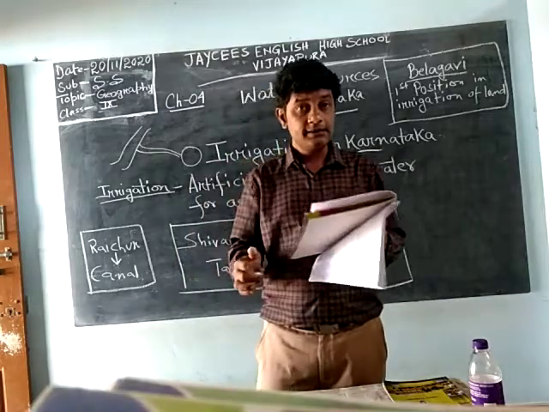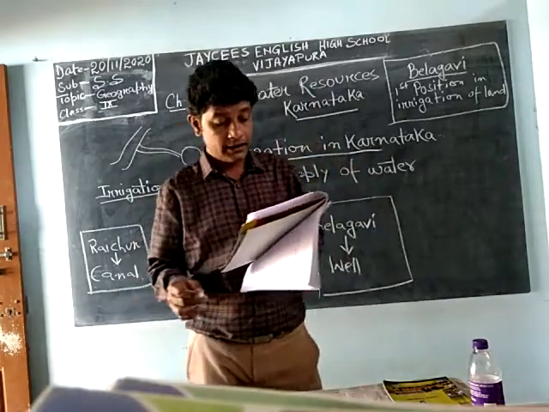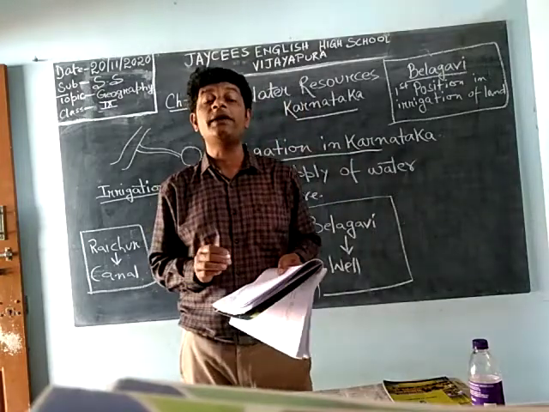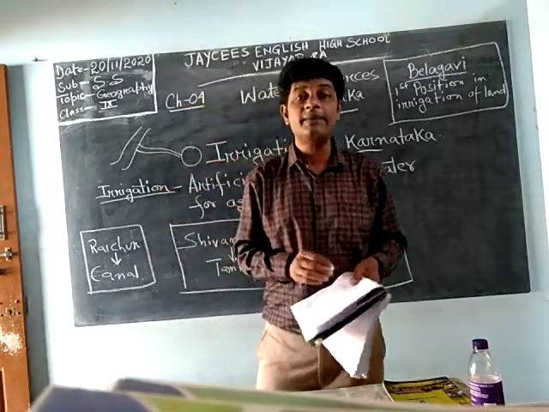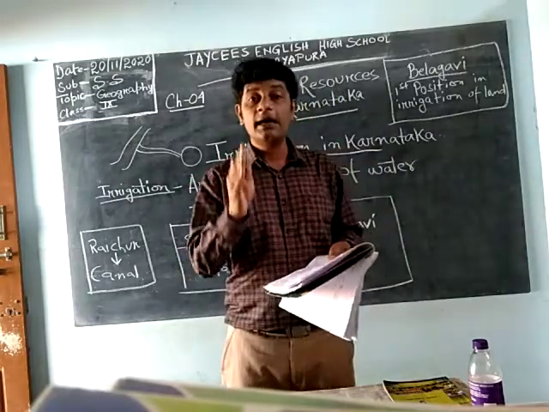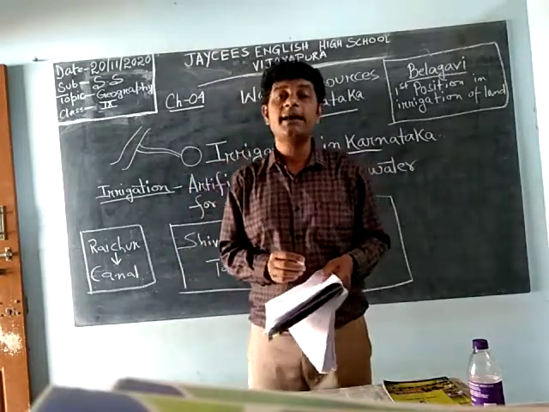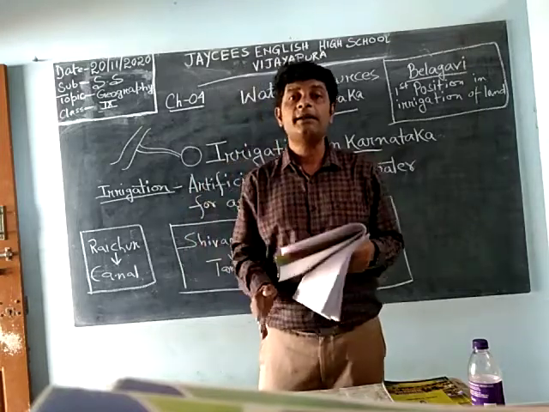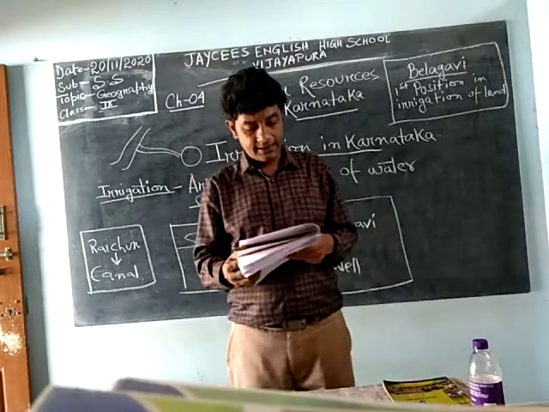Karnataka occupies, this is very important, 9th position in India with regards to irrigation. Irrigation is very much developed in Karnataka. So out of the 29 states, it ranked at 9th position with regards to irrigation.